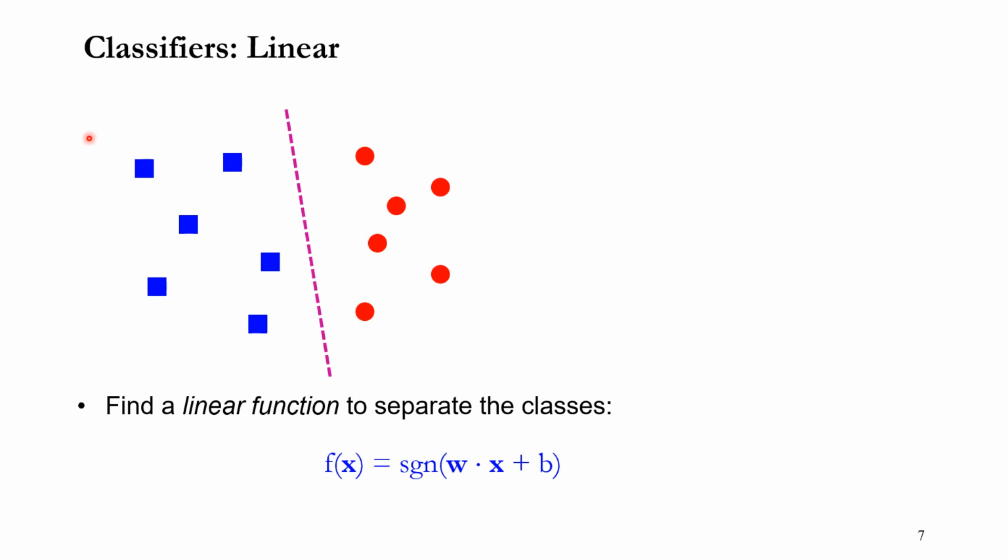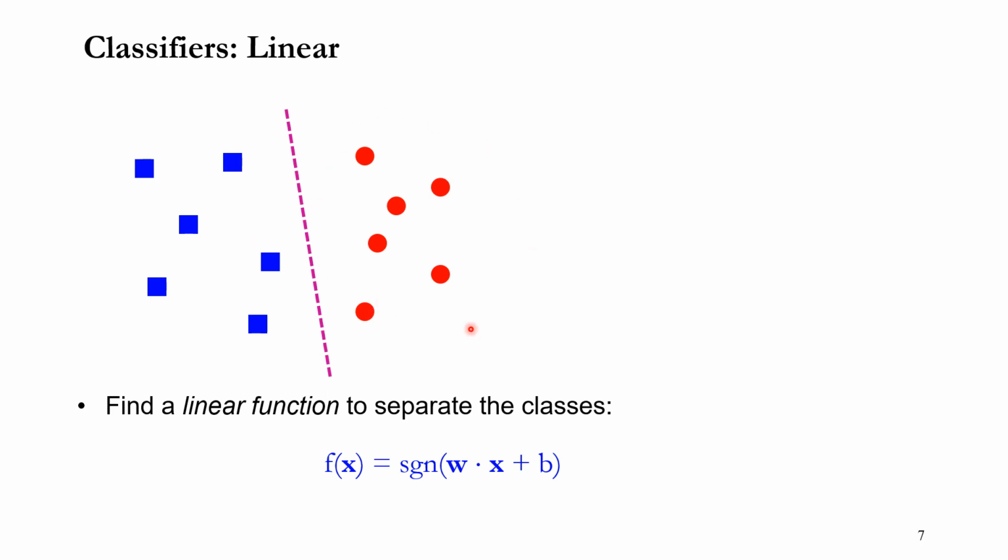So I said the classifier is a function, and if you visualize the classification function, you can say the classifier is actually the boundary which separates different class values.